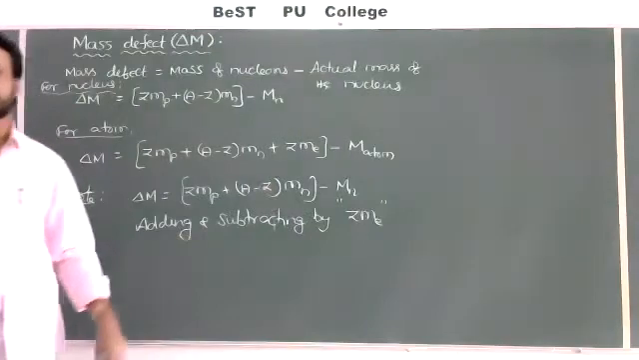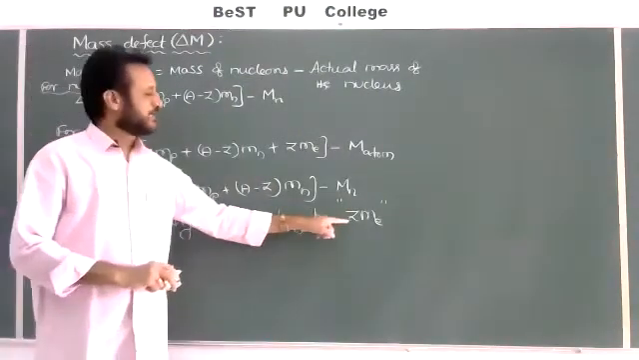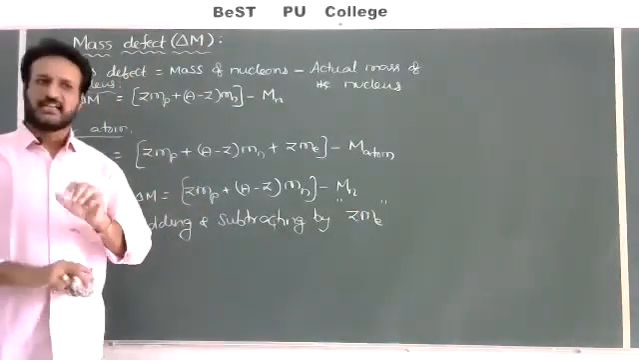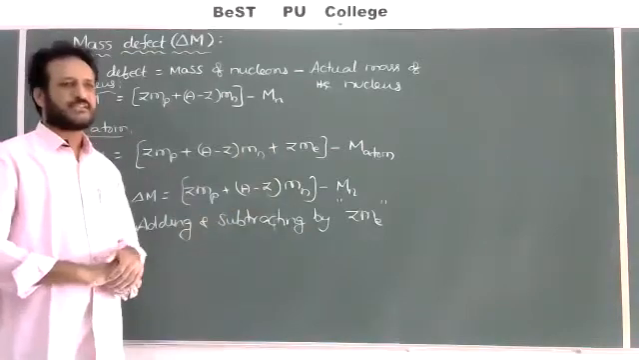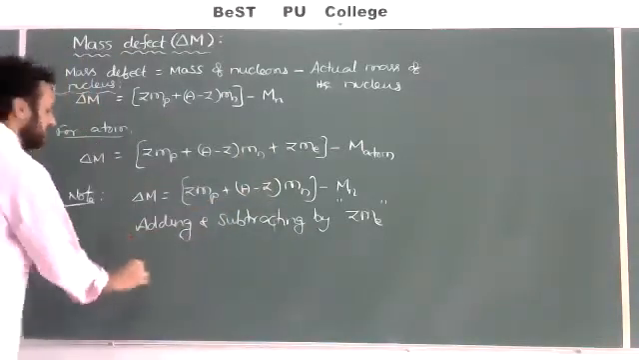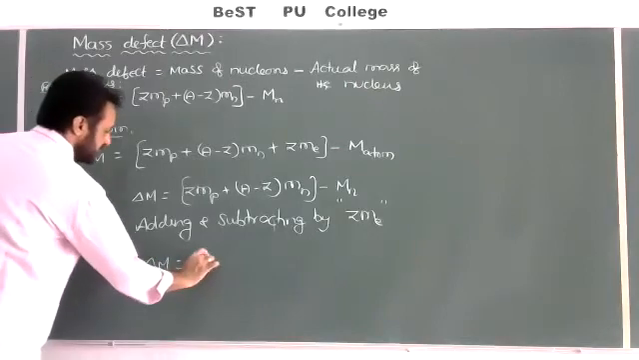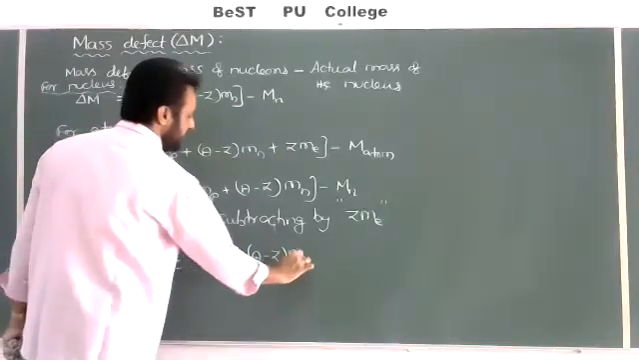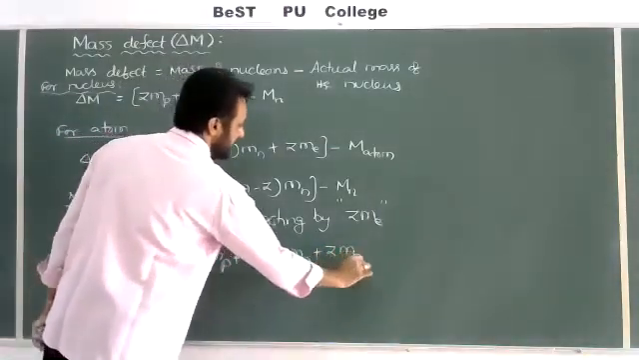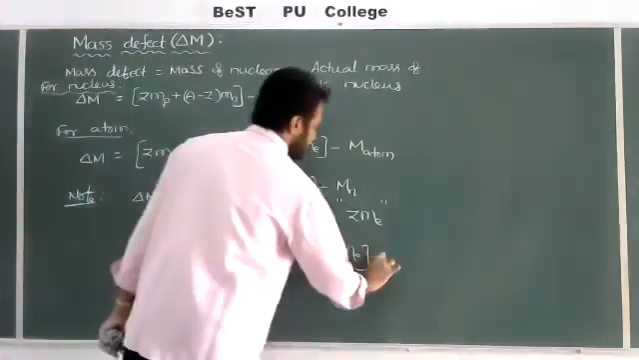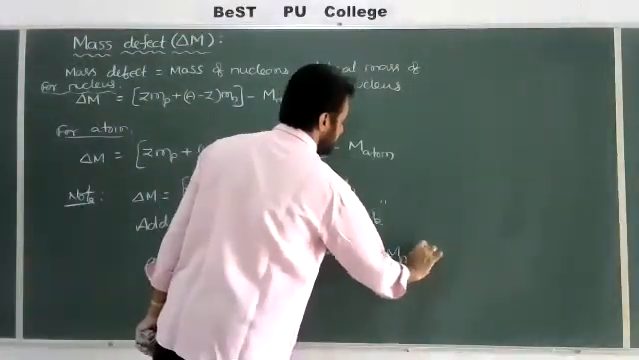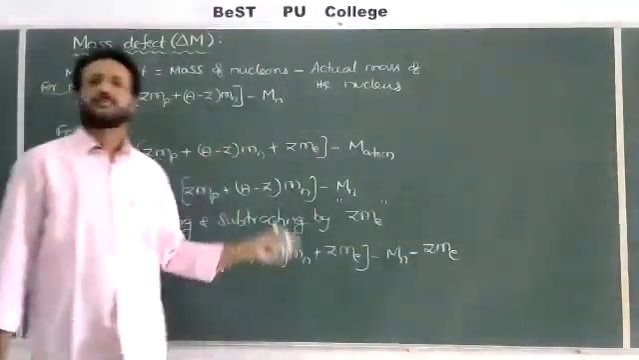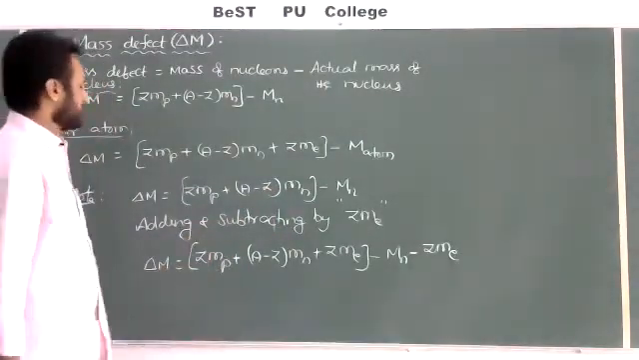ZMe means total mass of electrons. Z is equal to atomic number, Me is equal to mass of electron. So in this formula, add Z electrons and also subtract Z electrons, adding and subtracting in the above formula. Delta M is equal to ZMp plus (A minus Z) into Mn plus ZMe, first I am adding, minus mass of the nucleus minus ZMe. First case I am adding and here I am subtracting, with ZMe. Now modify the formula, check what you will get.